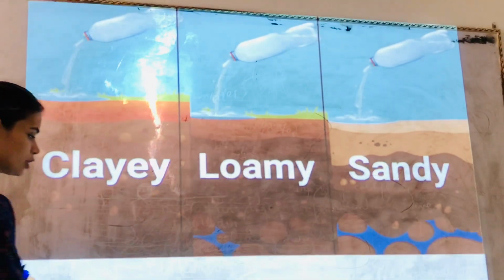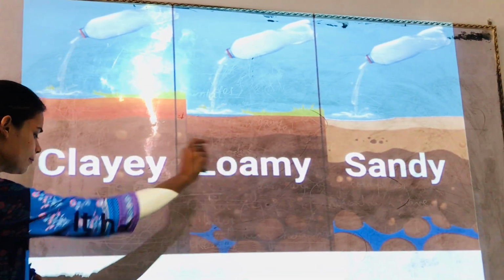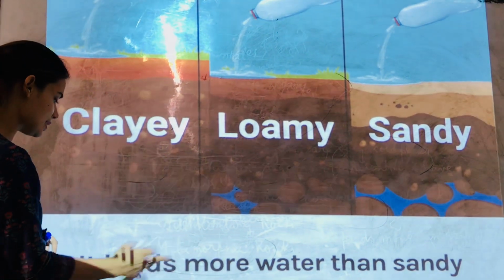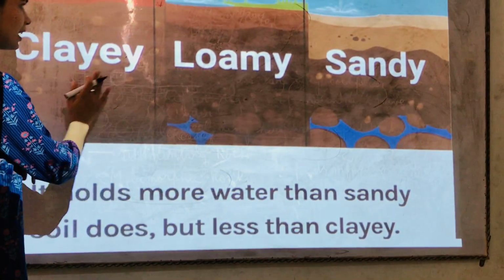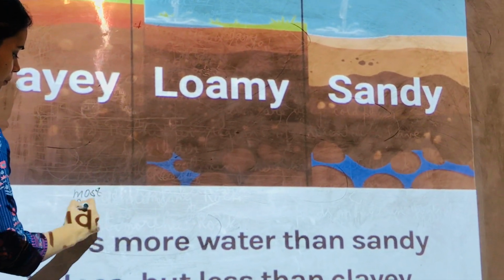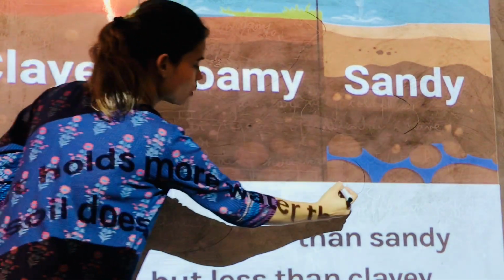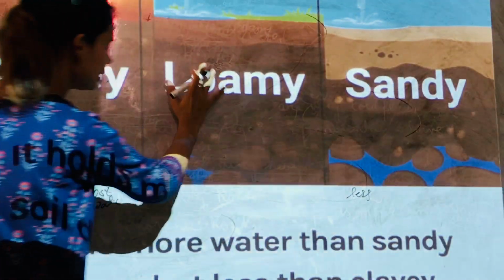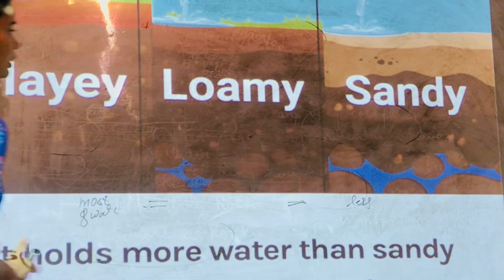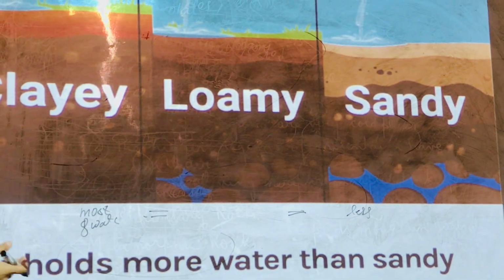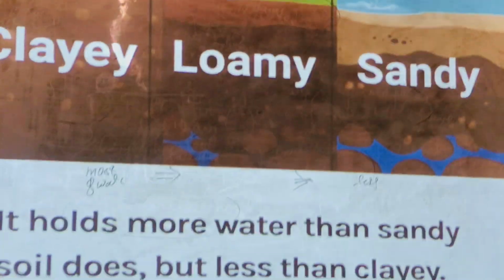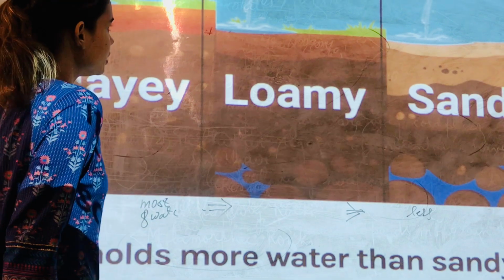It holds more water than sandy soil but less than clay. Clay soil holds most of the water, sandy soil holds very little water, but loamy soil holds an amount in between these two types of soil. It holds more water than sandy soil but less water than clay soil.